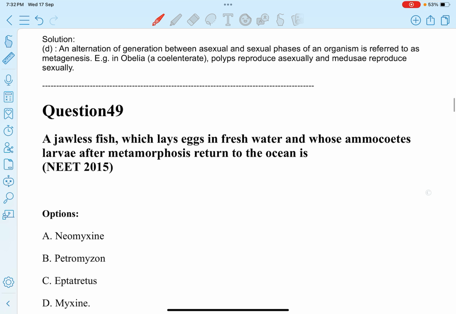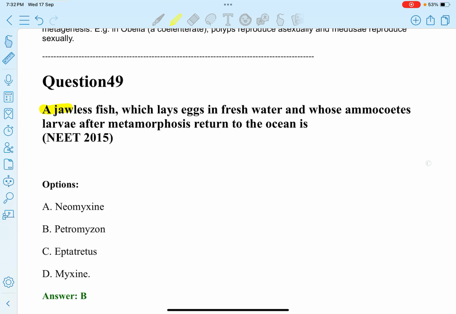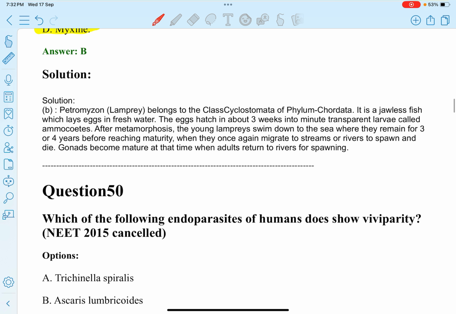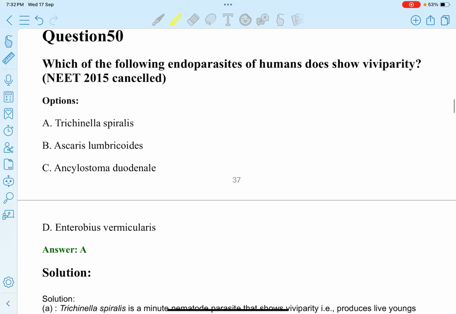Option D. Next question. A jawless fish which lays eggs in fresh water and whose larva, the ammocoete, returns to the ocean after metamorphosis is: A. Neomyxine. B. Petromyzon. C. Eptatretus. D. Myxine. Option B, Petromyzon.